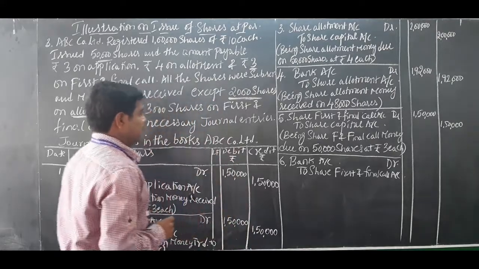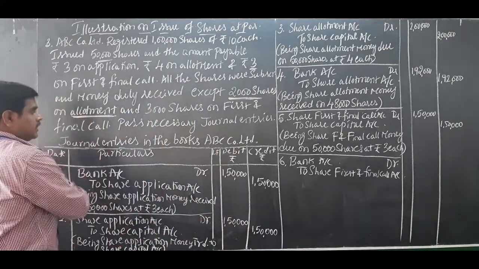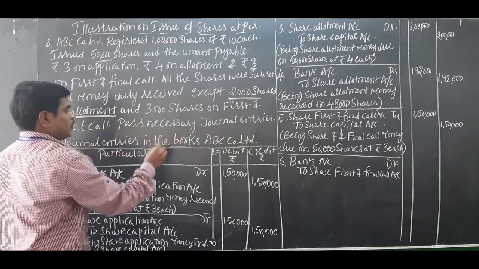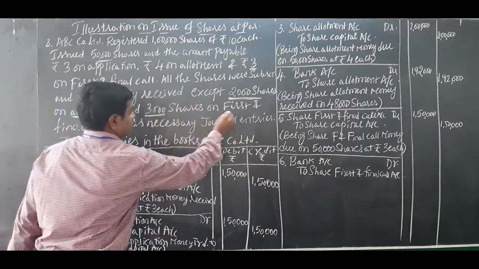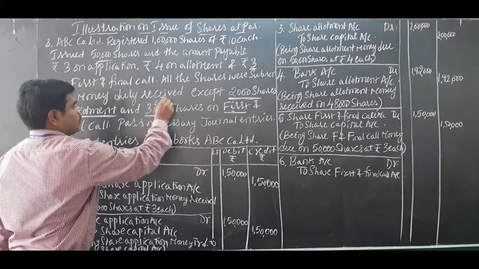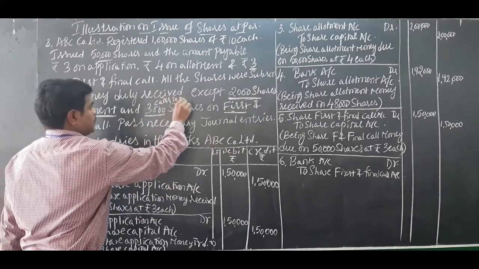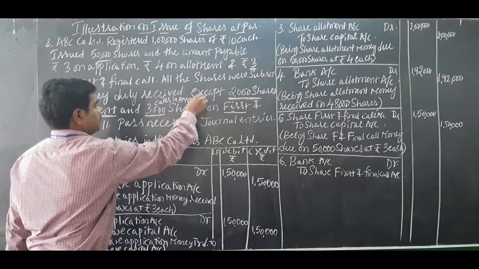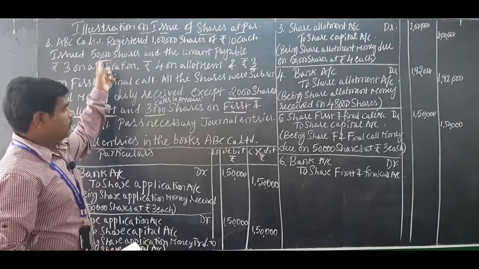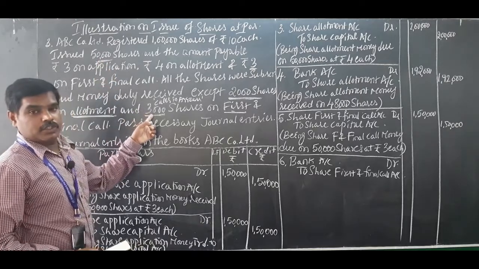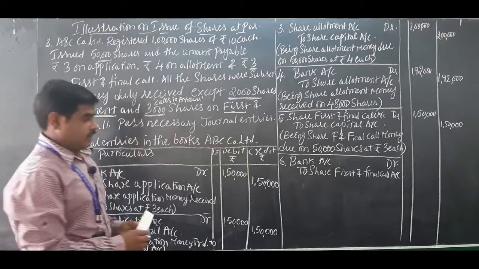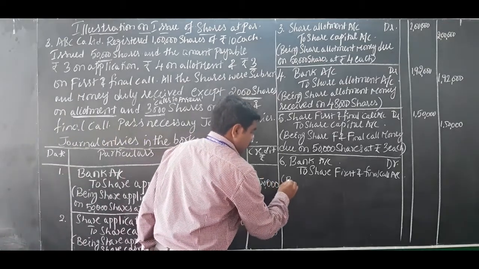Now the important thing is you must understand, money duly received except 2,000 shares on allotment, that is over. Except how many shares on first and final call? 3,000. So these 3,000 shares are what we call calls in arrears: money called by the company but not paid by the shareholder. Out of 50,000 shares, 3,000 is not received. That means how much is received? 47,000. Okay. So narration